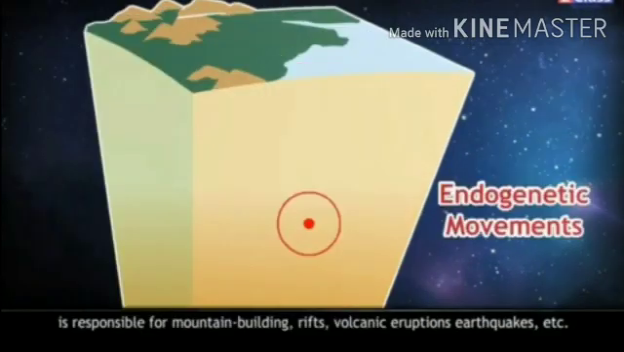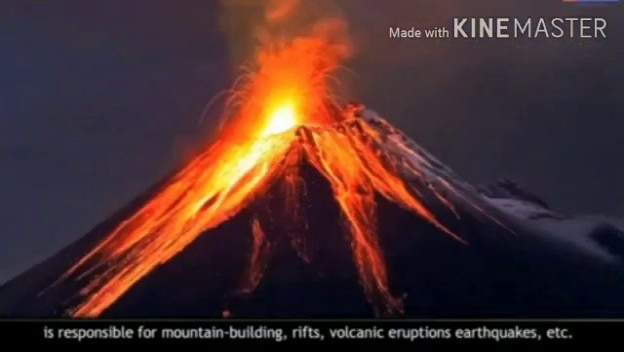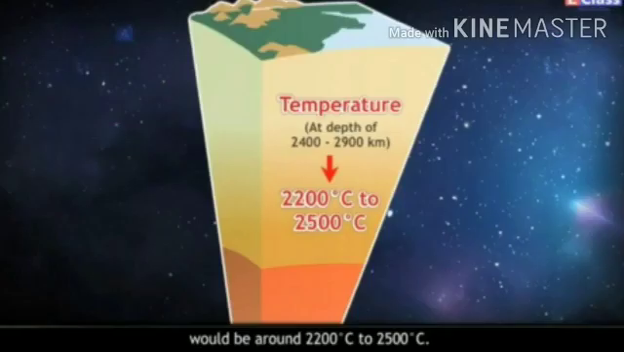The internal energy released due to endogenetic movements occurring in this layer is responsible for mountain buildings, rifts, volcanic eruption, earthquakes, etc. In this layer, it is inferred that the temperature at a depth of 2400 to 2900 km depth would be around 2200 degrees Celsius to 2500 degrees Celsius.